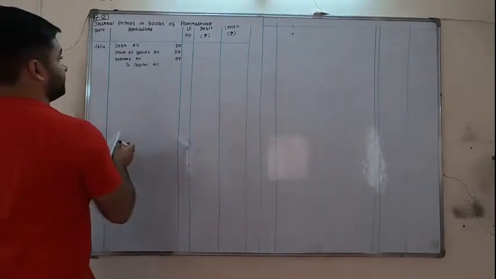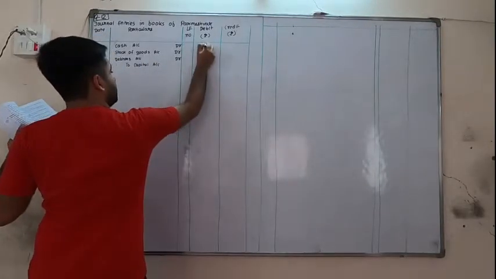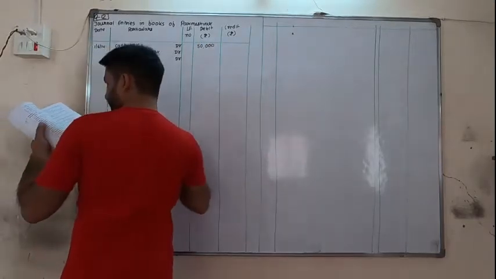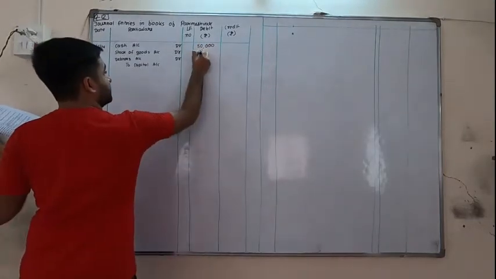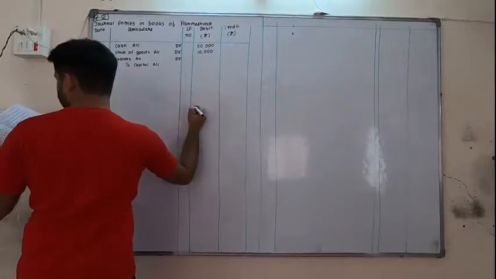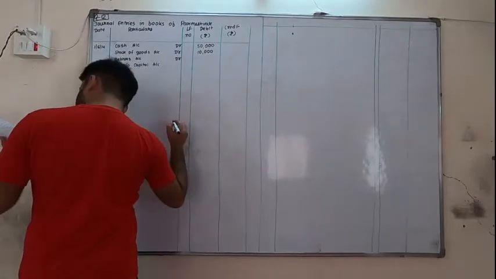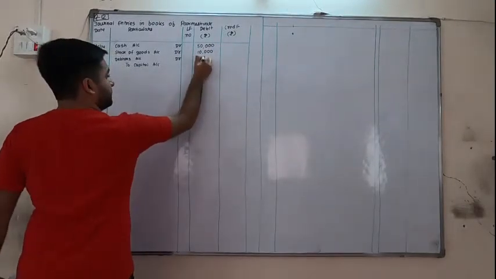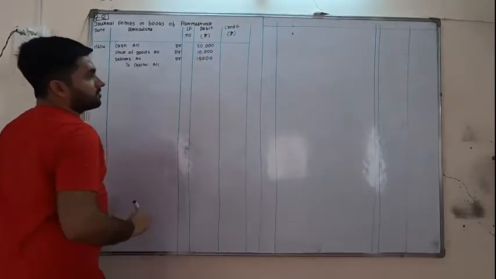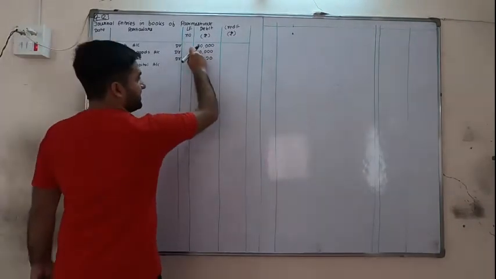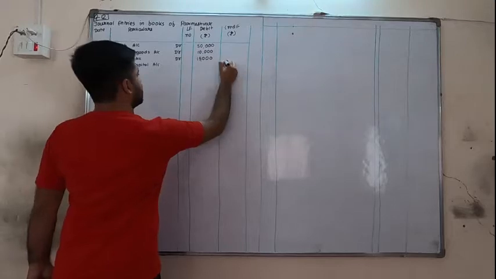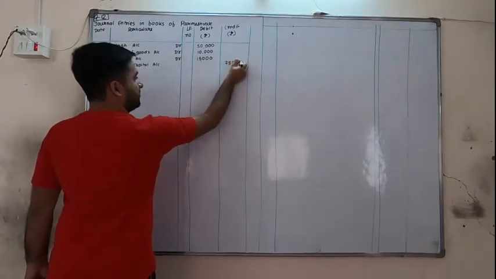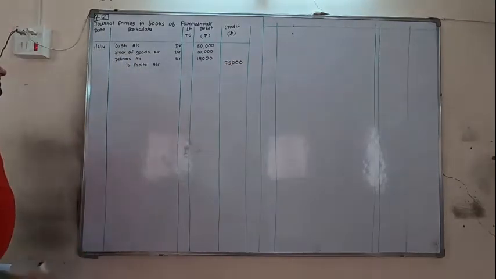Now cash 50,000, stock 10,000, debtors 15,000. So total 50 plus 10 is 60, 60 plus 15 is 75,000 on the credit side of the capital account.